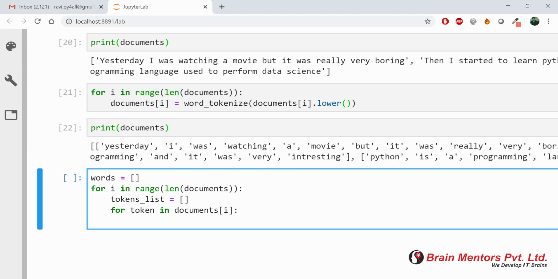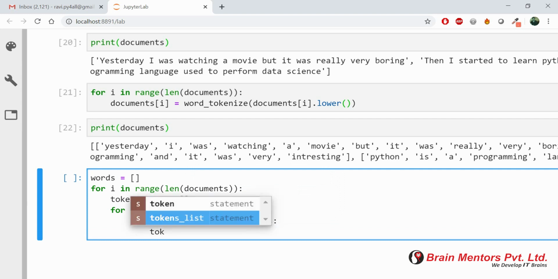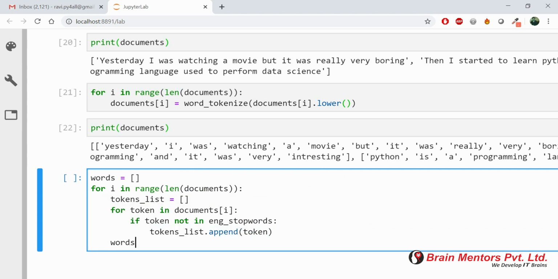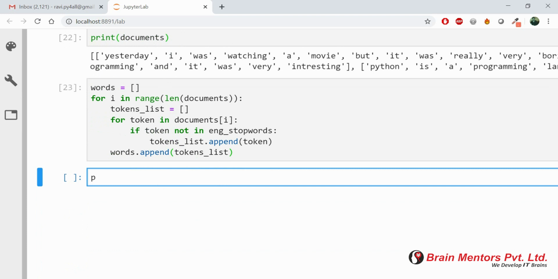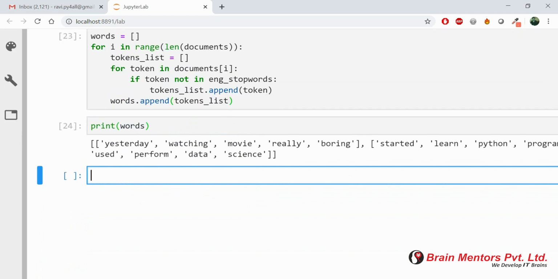So one by one, you will get each of the words. And I'm taking an if condition here, that if token not in English stop words, it means the token is available so that you can work on. So I will just store that particular token in the tokens list. I'll just append it. So here I am going to append that particular token which is not a stop word. And finally you will get a tokens list that I am storing inside my words list. Now let's see what exactly you got inside the words variable. So let's print the words variable. You will see all the stop words are now removed from here. Now the only things we are left with are the major words like yesterday, watching, movie, like these.